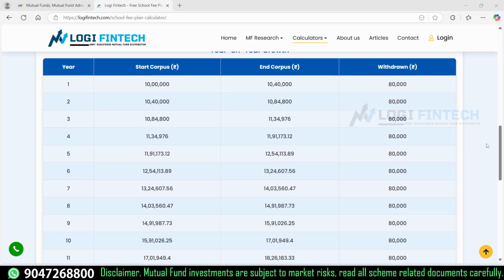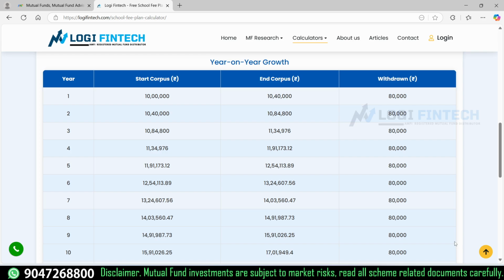So this is the year on year table. Let me check this. The initial corpus required to fulfill our goal is 10 lakh rupees, because I'm making an 8% withdrawal. So at the end of the year, after withdrawing 80k, we will be getting 10 lakh 40,000 at the end of the first year. So 10 lakh invested, at the end of the year you are withdrawing 80k, and the remaining value will be 10.4. So the next year's starting corpus is 10.4, that grows to 10.85 after the 80k withdrawal.